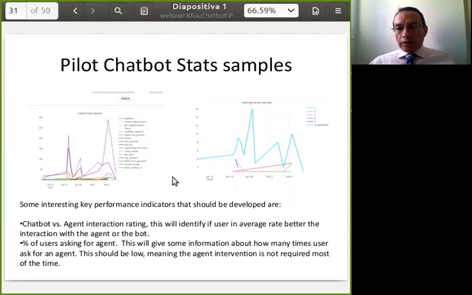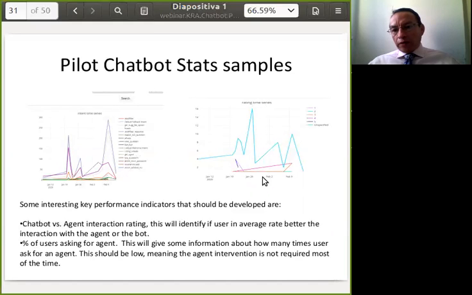There are also statistics that can be provided. For example, how many types of intents are being used over time. We can see here there's a peak of questions related to what is or how to. Depending on this information, the chatbot supervisor can get deeper information about what the users overall are asking the chatbot.